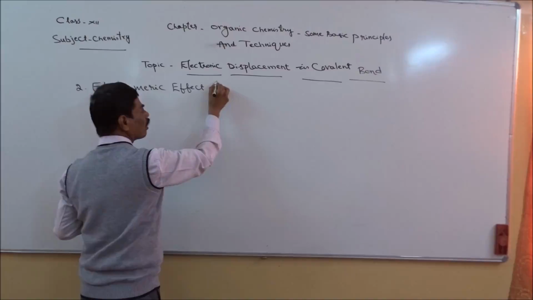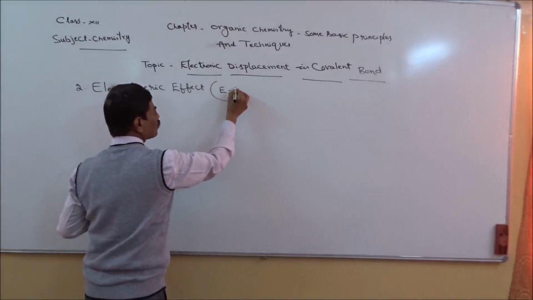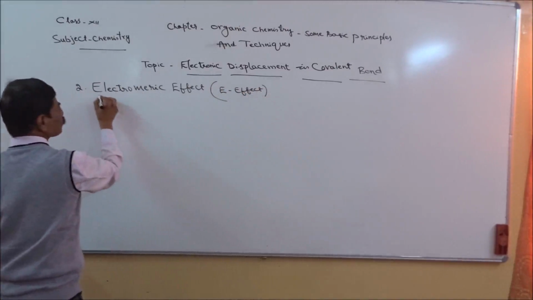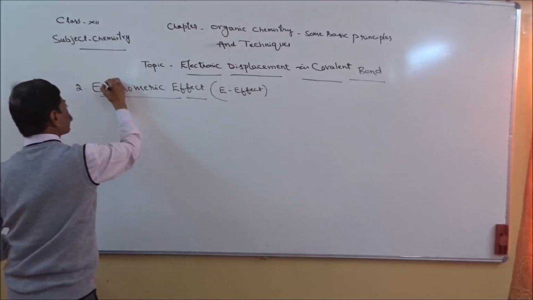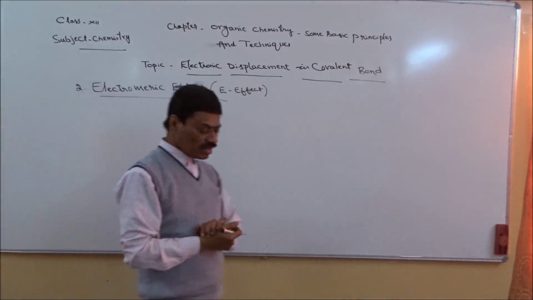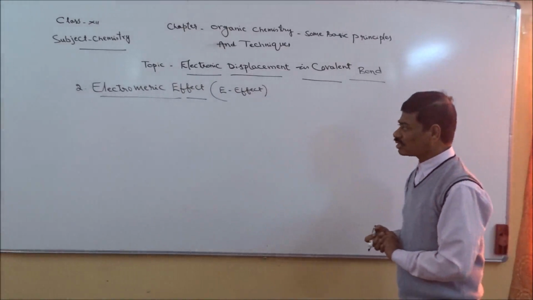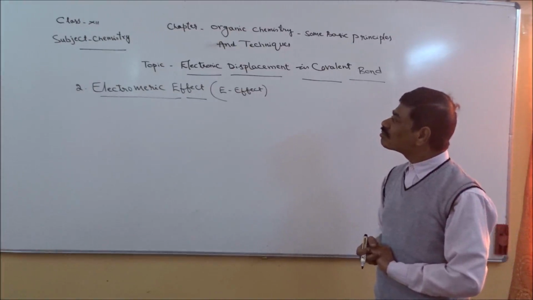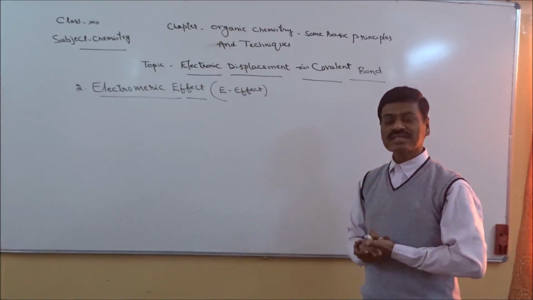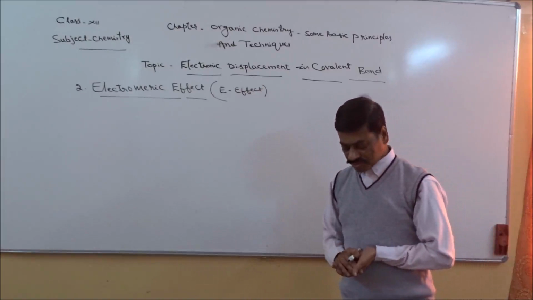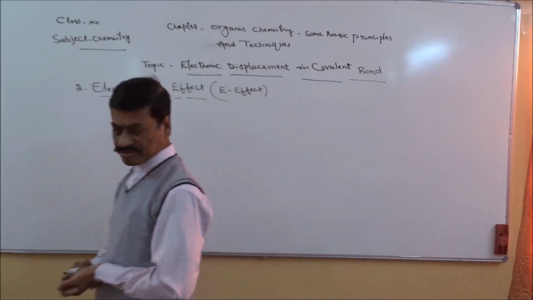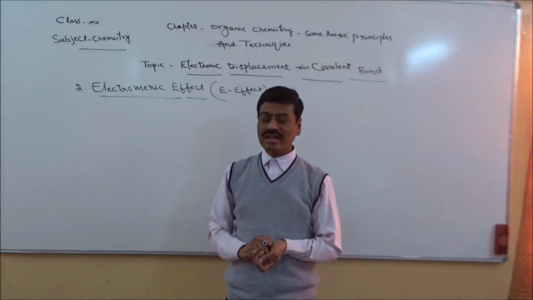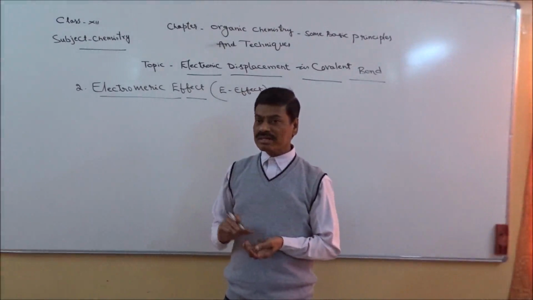It is also known as E effect. Now let us see what is meant by electrometric effect. Electrometric effect, first of all, it's a temporary effect wherein compounds containing a double bond, especially compounds containing a double bond, will exhibit this phenomenon,